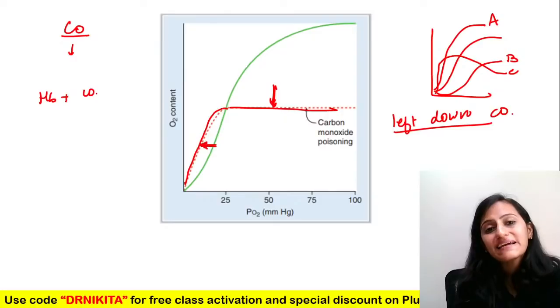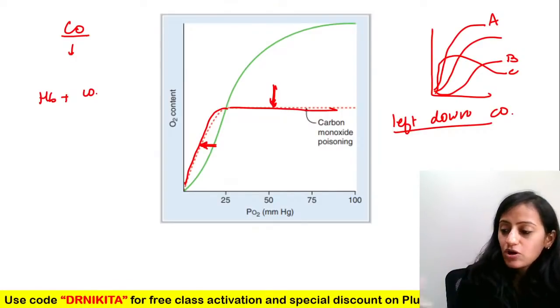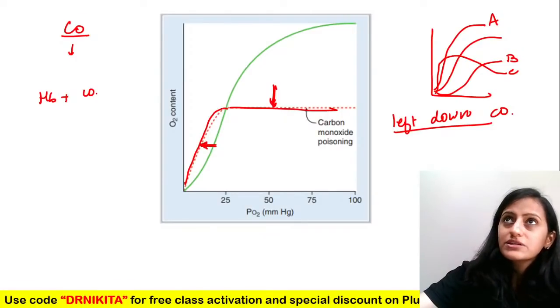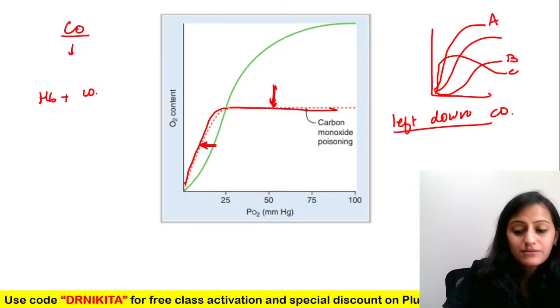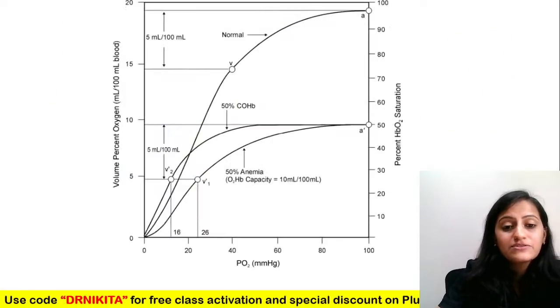Why will it be down? Next, why will it be right? Because in anemia there is already less oxygen, so the release is increased and the tissues extract more. So it's right and down.